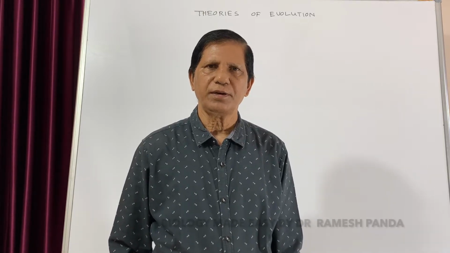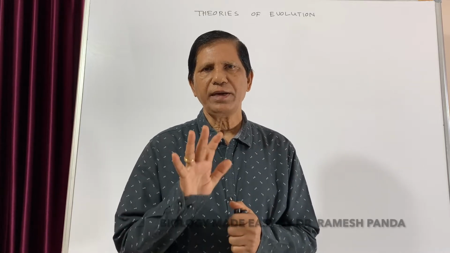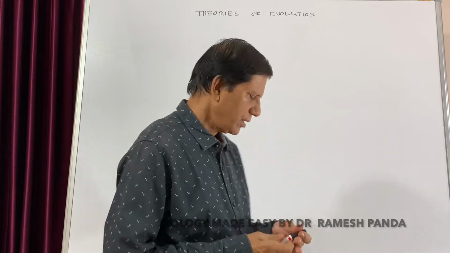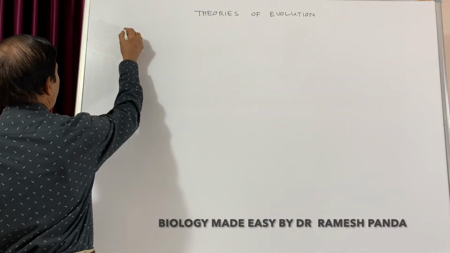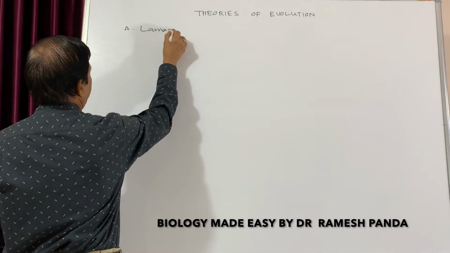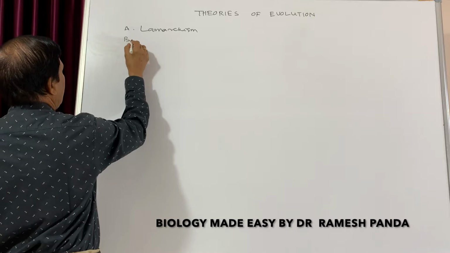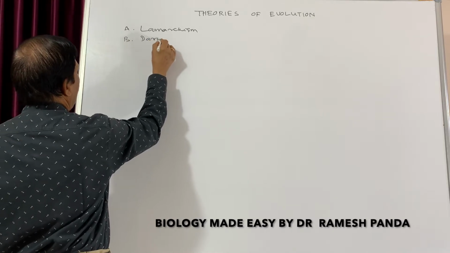Today we will start discussing the different theories of evolution. And mainly there are four theories. The first one is known as Lamarckism. And the second one is Darwinism.